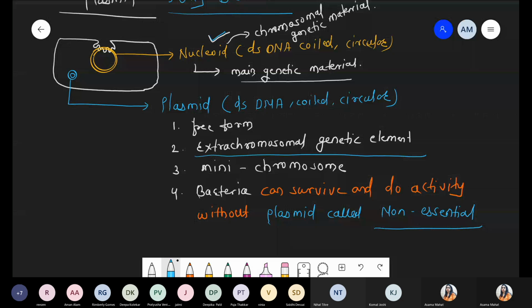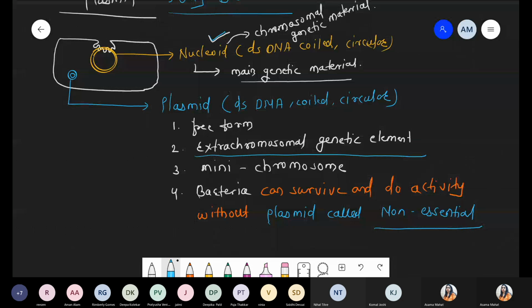Whenever we talk about plasmid, the nature is the same: double-stranded DNA in coiled circular form, present in free form. Extra chromosomal genetic material, a mini chromosome because the number of genes is less. And most important, these are the non-essential part of the bacterial cell, because bacteria can survive and perform their activity without plasmid.